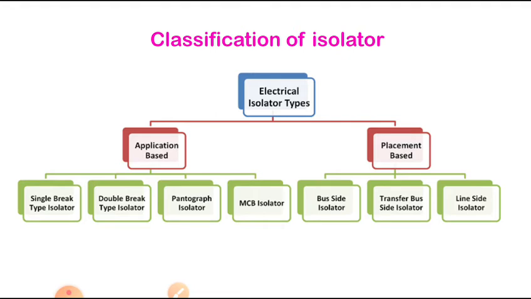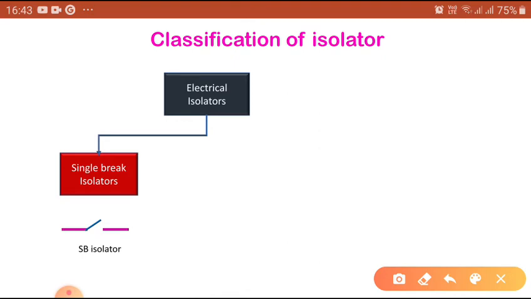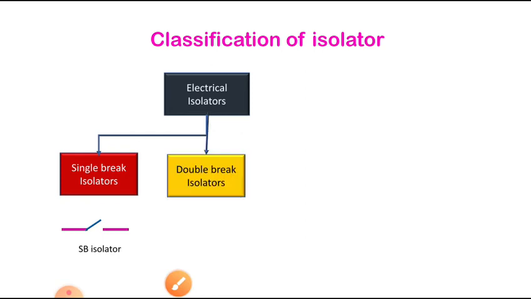Now you can see this one. The electrical isolators are classified further. Here you can see the single break isolator. How is it a single break? It can operate only a single break at one time: one terminal is fixed, another is a moving terminal or limb. So one break takes place only here. That means the breaking takes place on this side only. That's why it is single break.